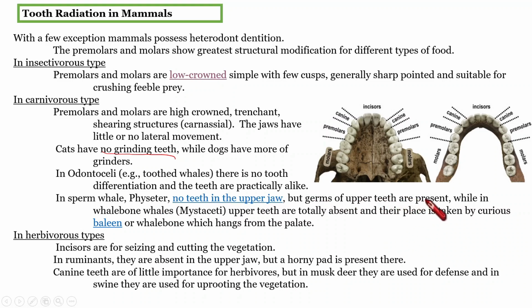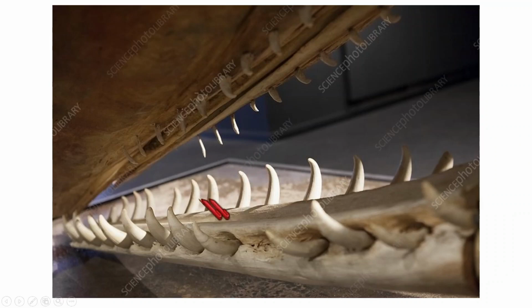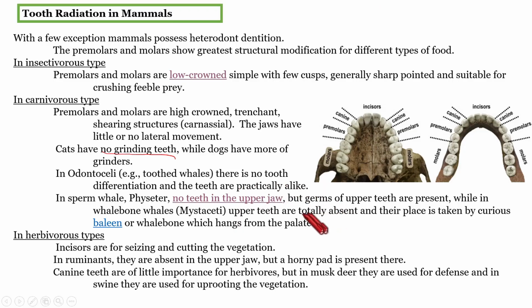Small remnants of teeth are present. I will show you the picture of this sperm whale. So this is the upper jaw, which usually doesn't possess any teeth.